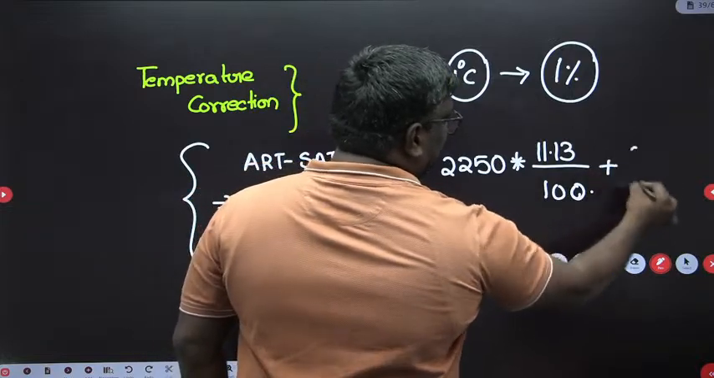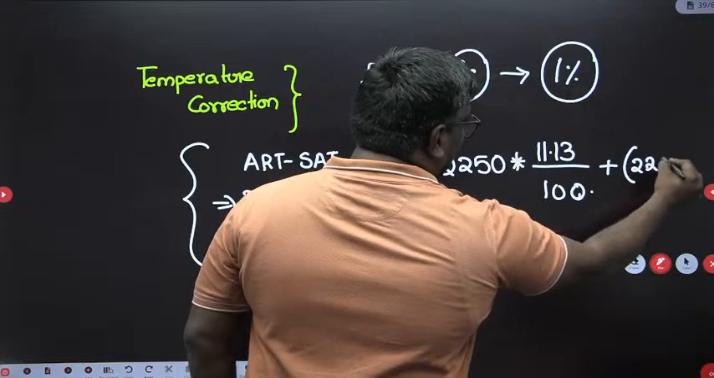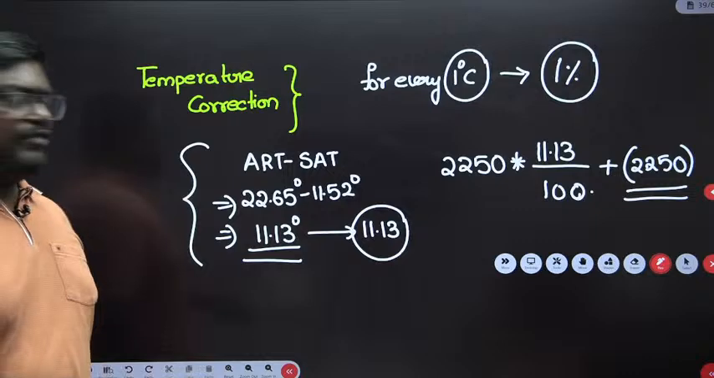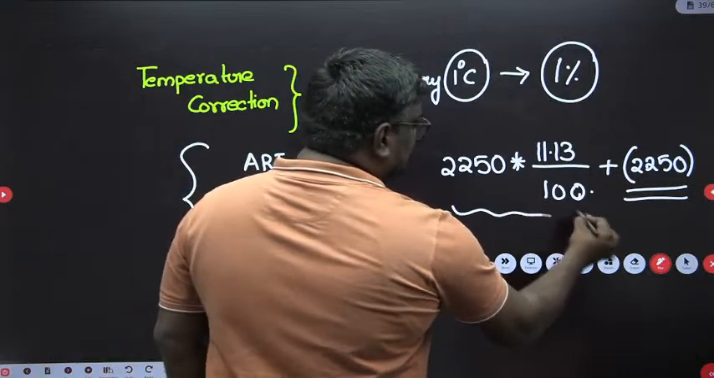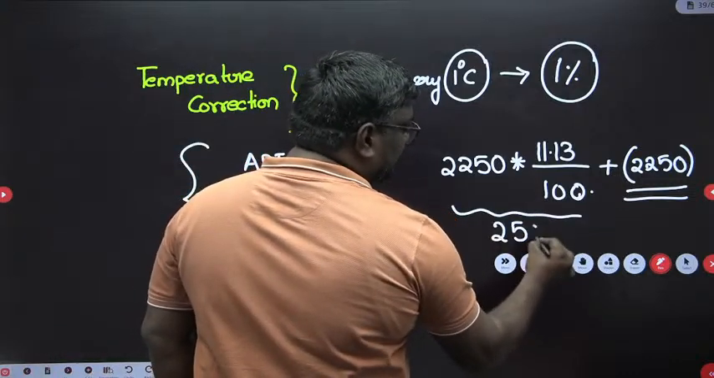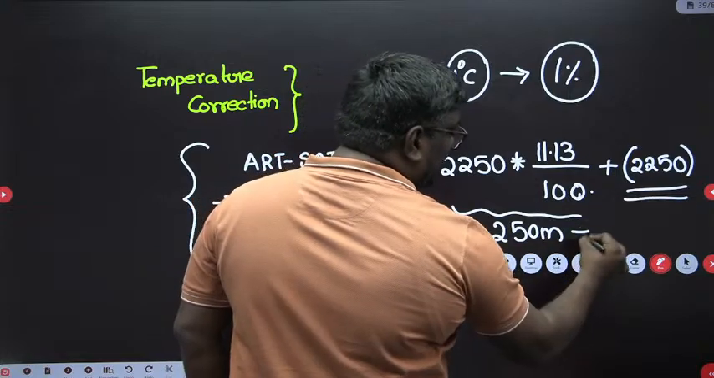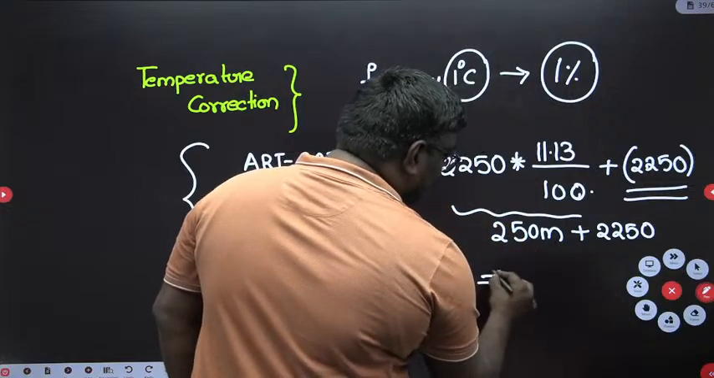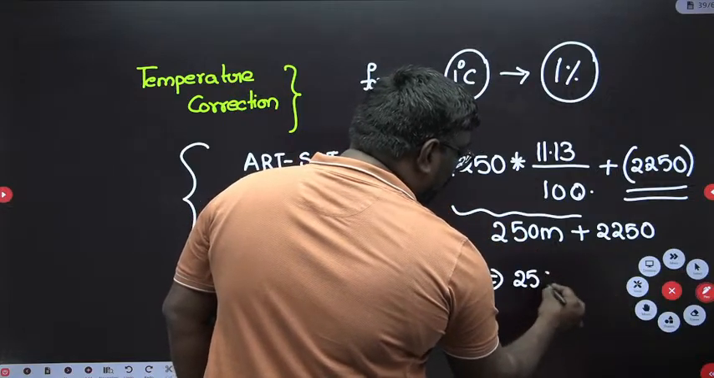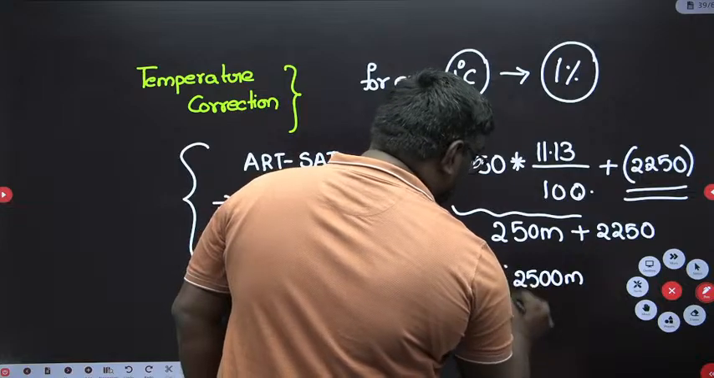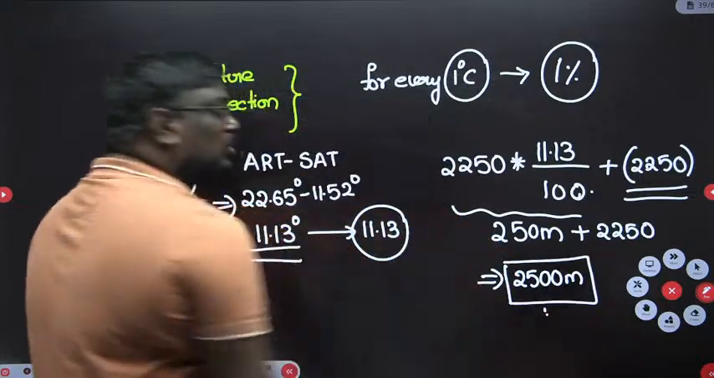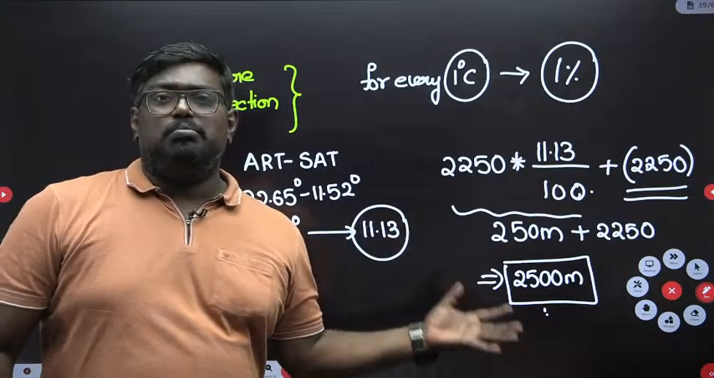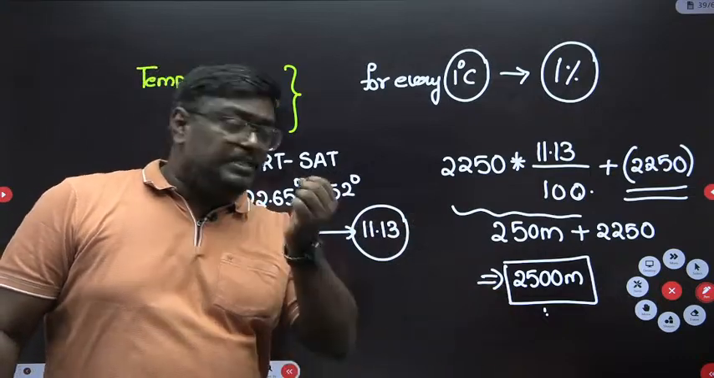Plus, this is the correction, sir. This is only the correction. Plus actual 2250. Sir, if you do this again, this correction value also you will get 250 meter. And if you add the correction after elevation, it is 2250. The final answer you will get is 2500 meter.